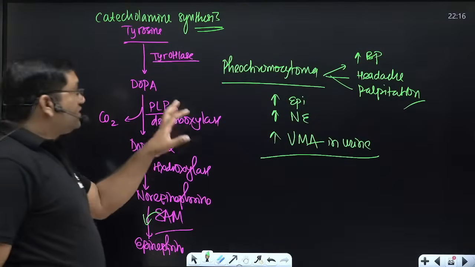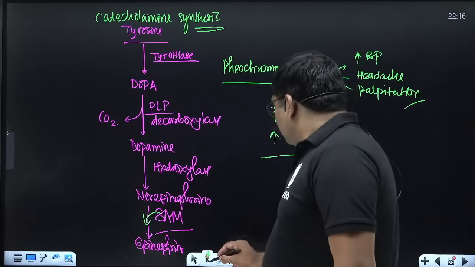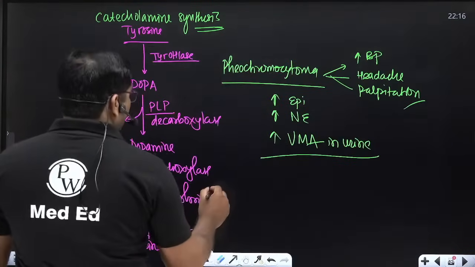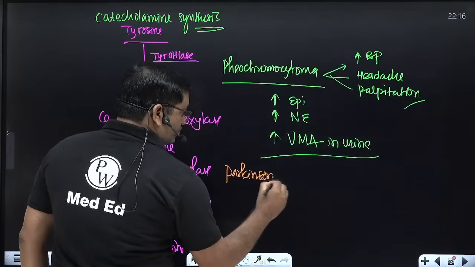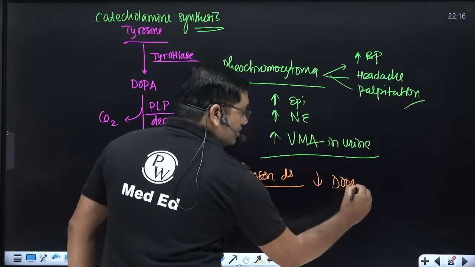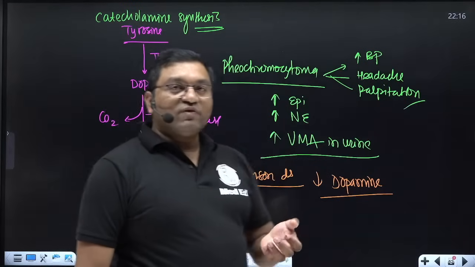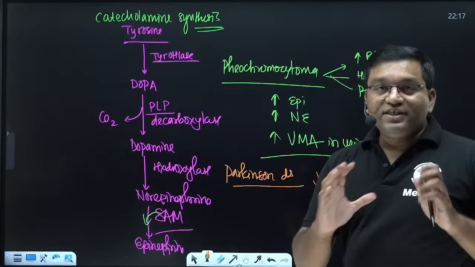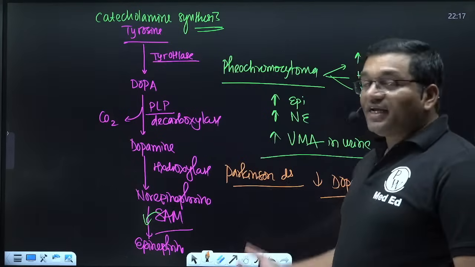One more disease connected with this is Parkinson's disease. In Parkinson's disease there is decreased production of dopamine in the brain because of degeneration. It affects about 1% of people above the age of 60 years. It is due to degeneration of certain parts of the brain, the basal ganglia, substantia nigra and locus coeruleus.